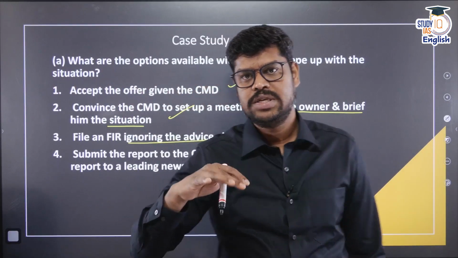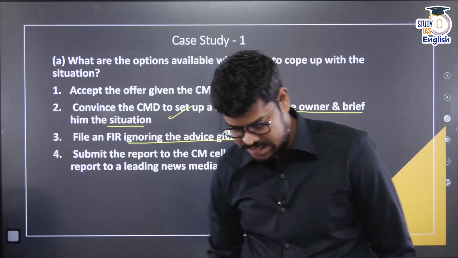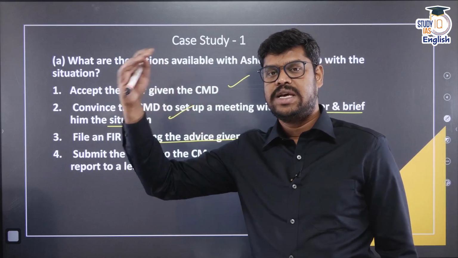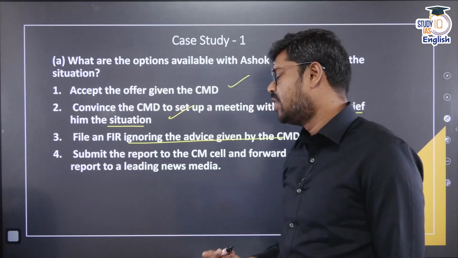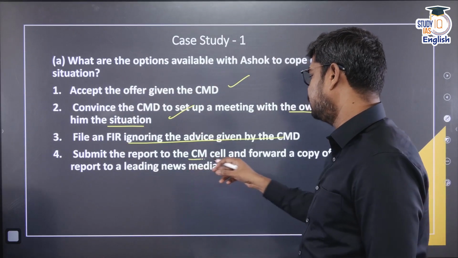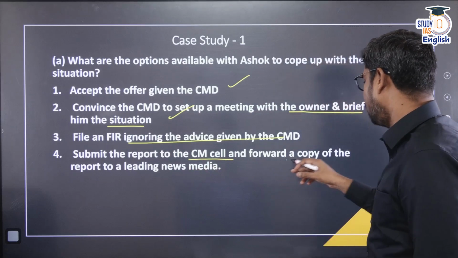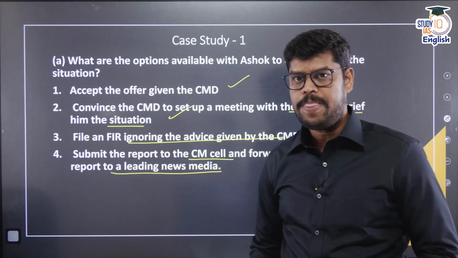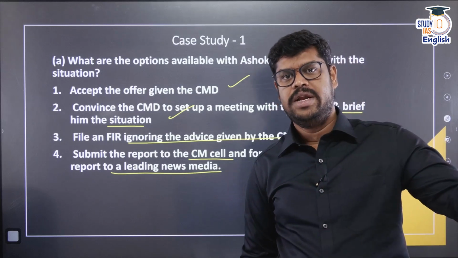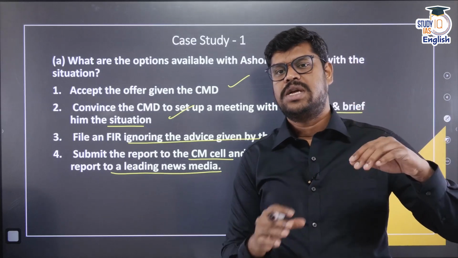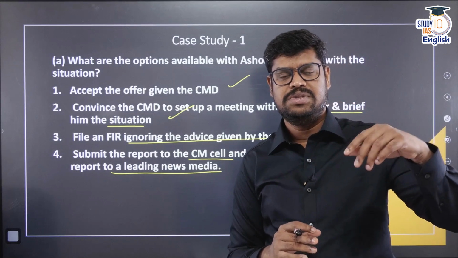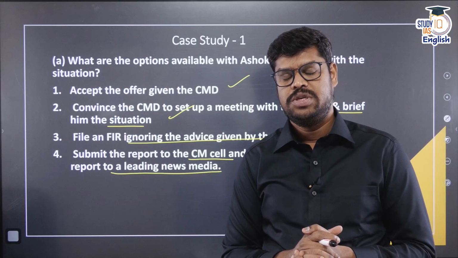So he is also aware of some of the legal mechanisms. He is directly presenting all the evidence and complaining to the CM's vigilance cell, and forwarding a copy of all the reports to a leading news media also. Not his own company, probably some other leading news media. So this is another option that he can do, where he is going beyond the legal mechanisms, outside his own organization, to seek help.